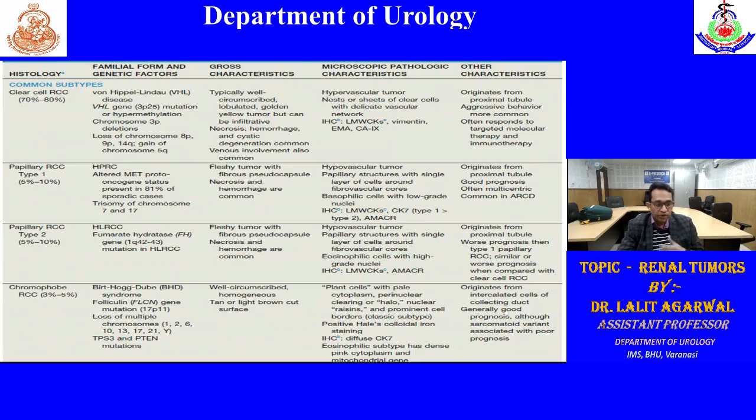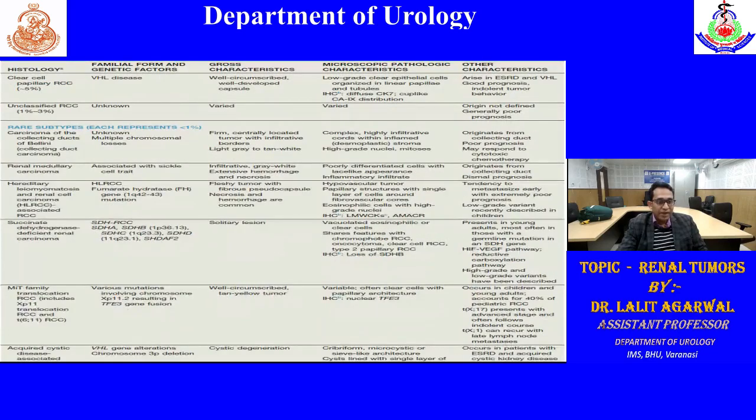Other is chromophobe, associated with Birt-Hogg-Dubé syndrome. And there is perinuclear clearing or halo in pathological slides, what we call plant cells. So that is important. They stain positive with Hale's colloidal iron stain. Other important is medullary carcinoma. Generally, that is associated with sickle cell trait and has poor prognosis. So this is medullary. One is carcinoma of the collecting duct. That is also a poor prognosis.